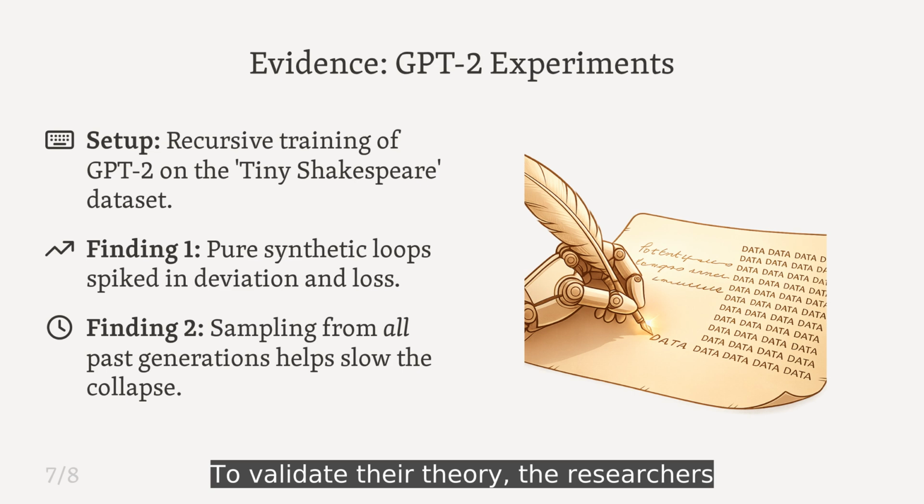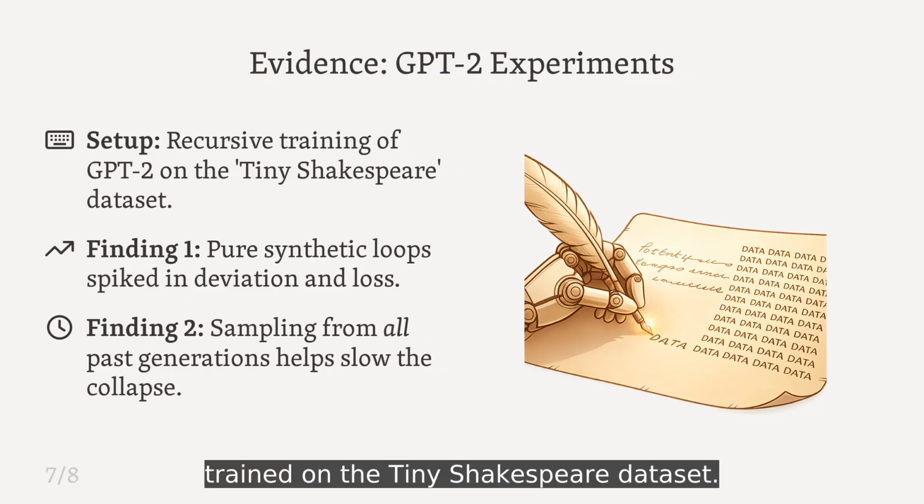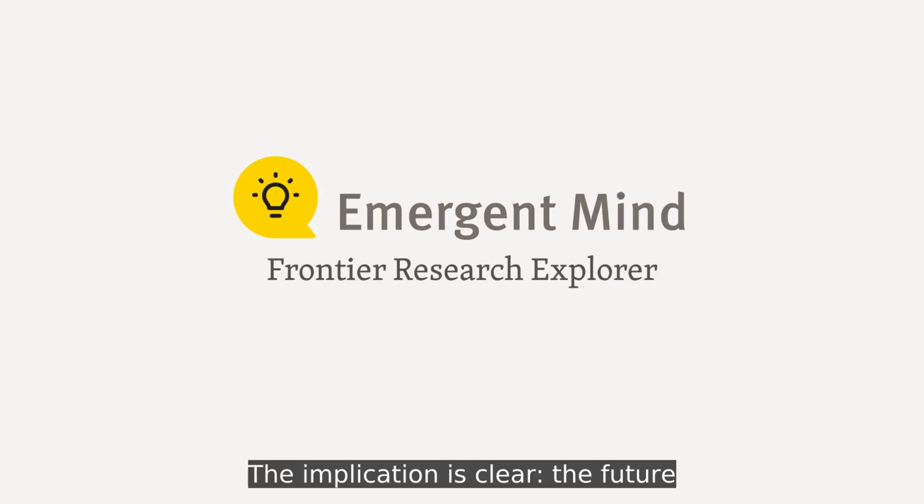To validate their theory, the researchers ran experiments using a GPT-2 model trained on the tiny Shakespeare dataset. The results confirmed the math. Pure synthetic loops caused a rapid spike in errors, while strategies like mixing in data from all past generations helped plateau the degradation.